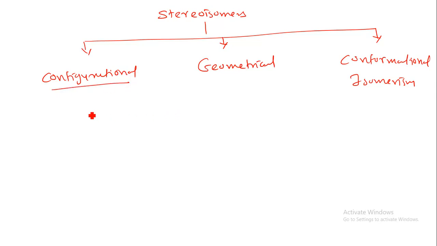Now what are configurational isomers? Configurational isomers have at least one chiral center. Later we will talk about the chiral center. Only if they have a chiral center, then it is known as configurational isomerism. Now what are geometrical isomers? It is configurational isomerism due to restricted rotation around the double bond.